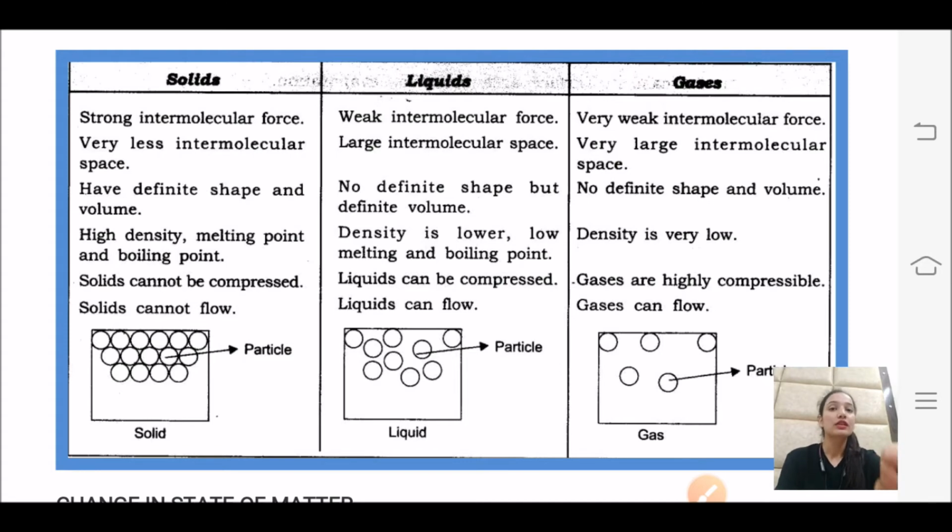Now the next one, solid have definite shape and volume. See student, this is the pen, I have a pen and this is solid in nature. You can see this is solid in nature, you understand that? So it has a fixed shape, right? And it has a fixed volume, it will occupy a certain space, so this is solid. On the other hand, you have a water bottle. Okay, so the property of the liquid is it has no definite shape but a definite volume.